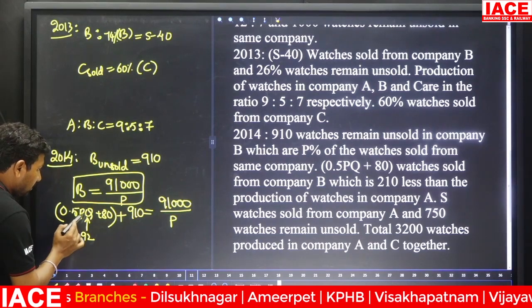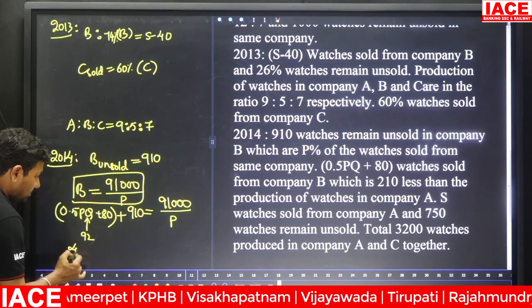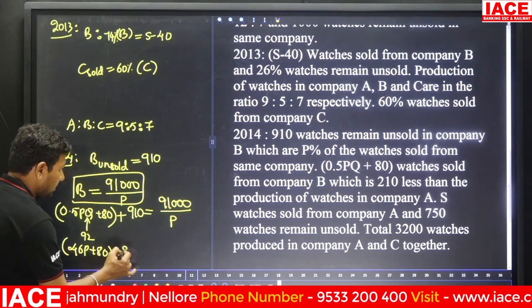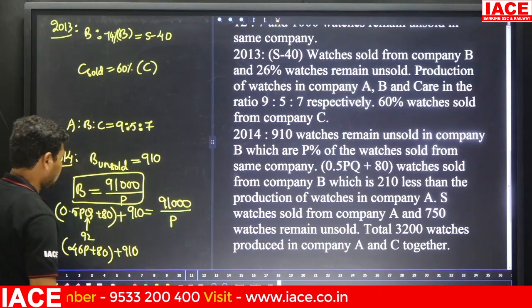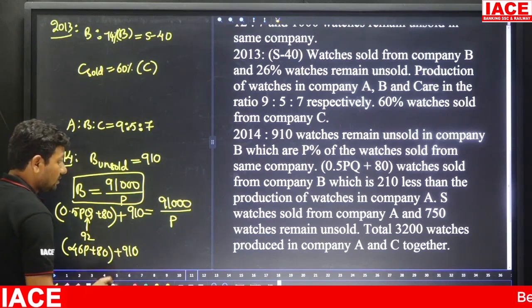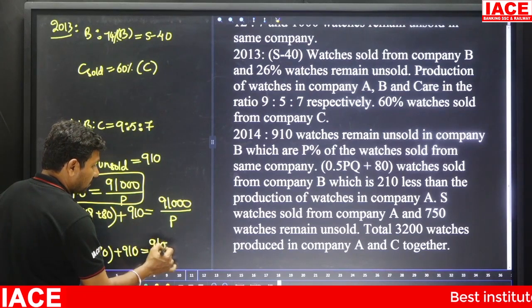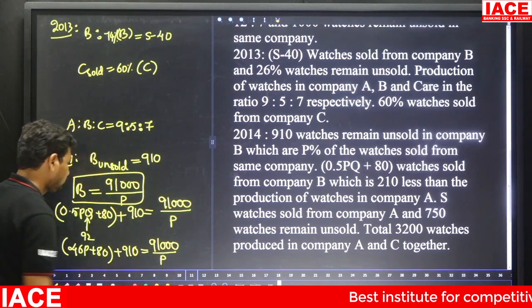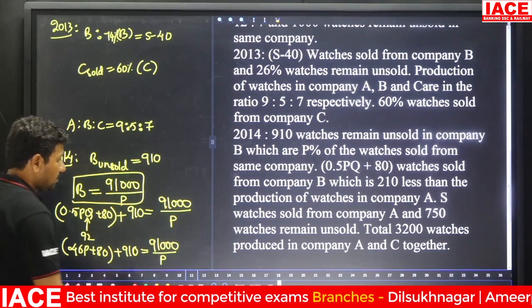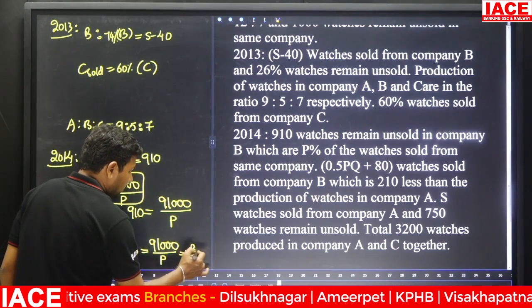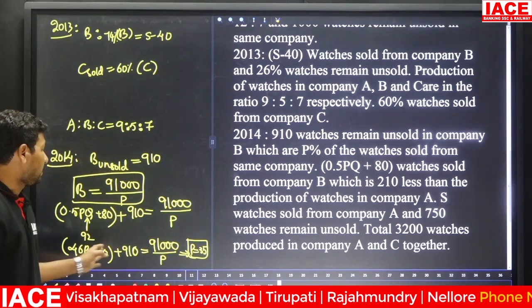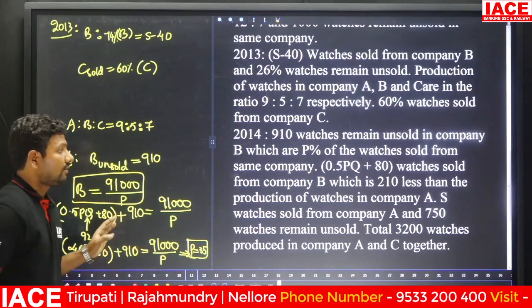Then we can multiply here 0.5 into 92, it belongs to 46P plus 80 plus 910. 910 plus 80 you can write as 990, which is equal to 91,000 by P. Once we solve this equation, we will get the P value. What value will we get? We will get 35. It is a quadratic equation, we have to solve it to get the value.